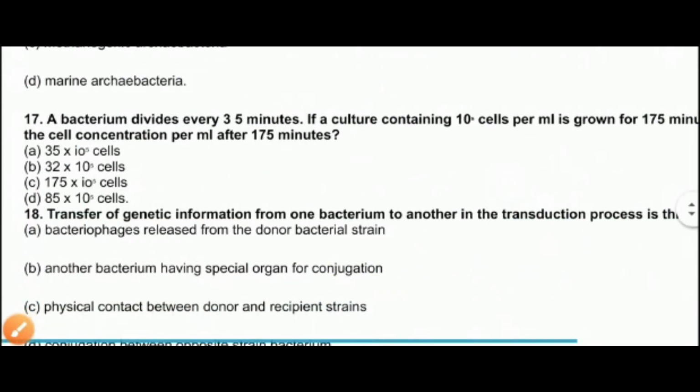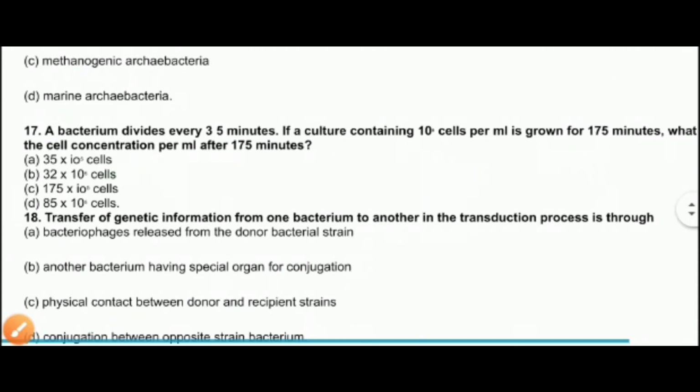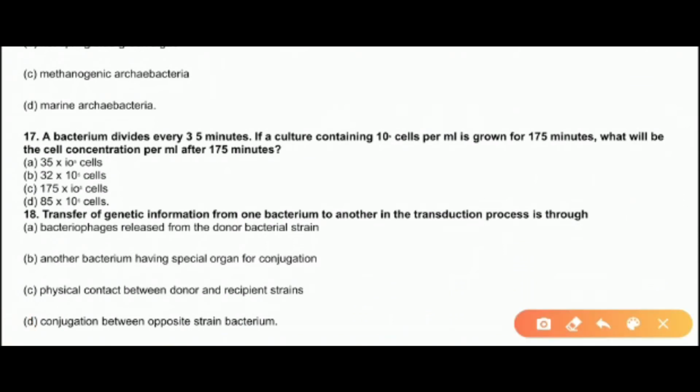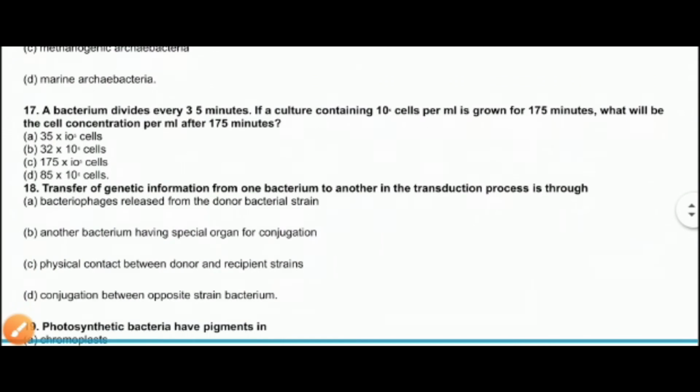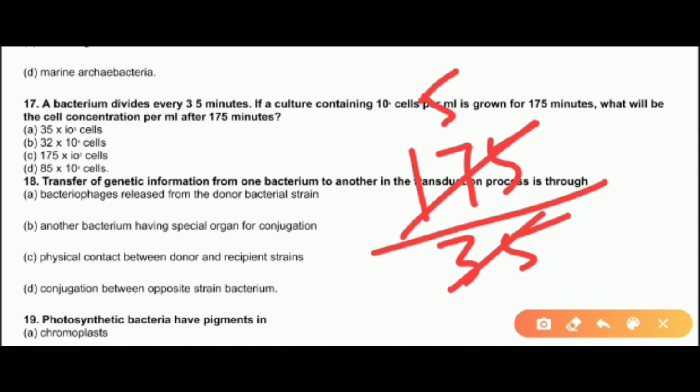The next question is, a bacterium divides every 35 minutes. So its dividing time is 35 minutes. If a culture containing 10 to the power 5 cells per ml is grown for 175 minutes, what will be the cell concentration per ml after 175 minutes? First of all you have to calculate how many cycles it has undergone. 175 is the total time, and a single cycle takes 35 minutes. If we divide it, 35 fives are 175, so we have 5 division cycles.